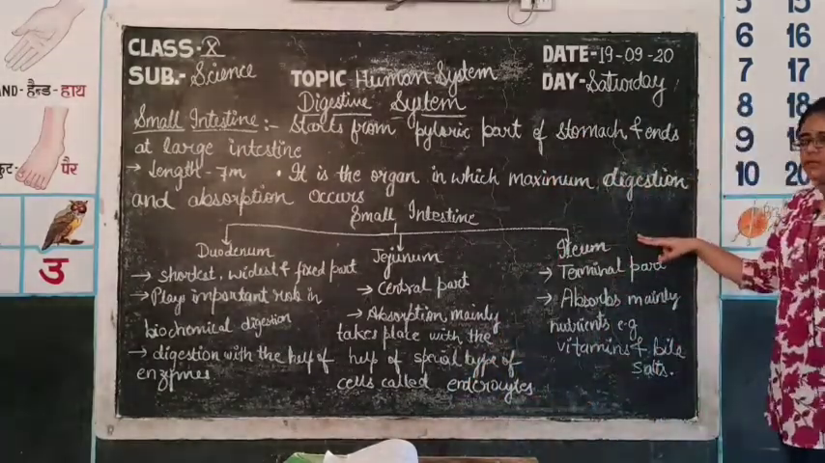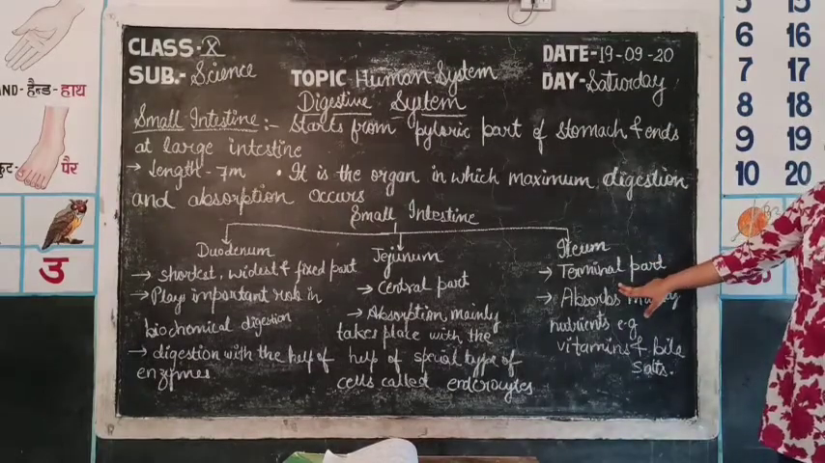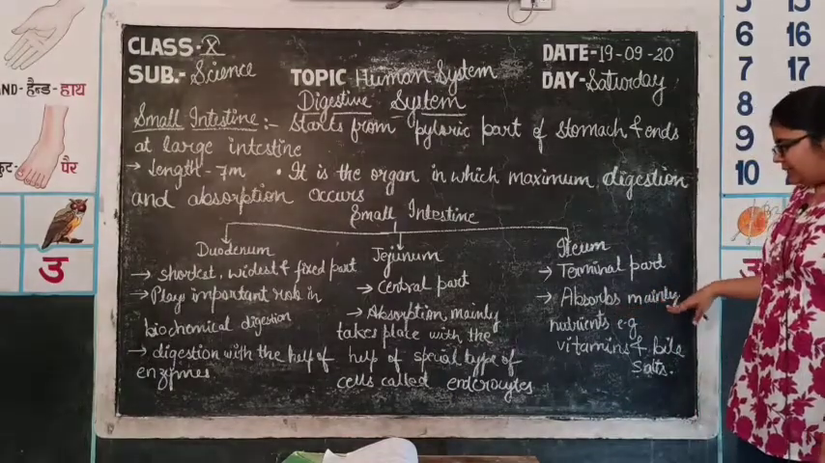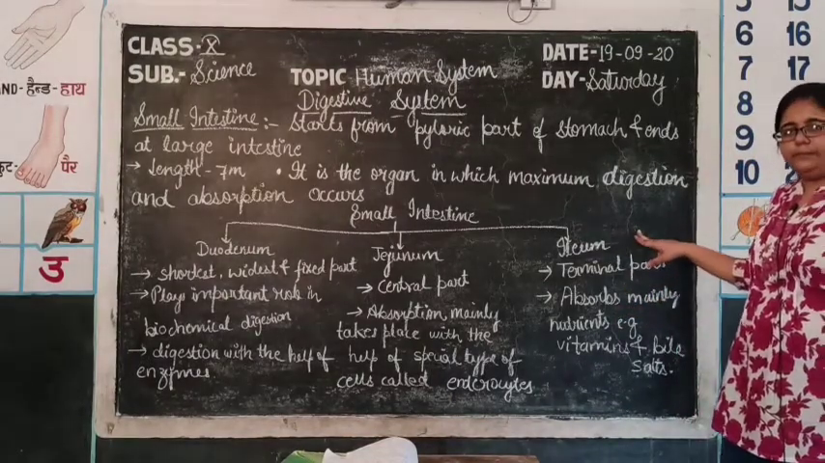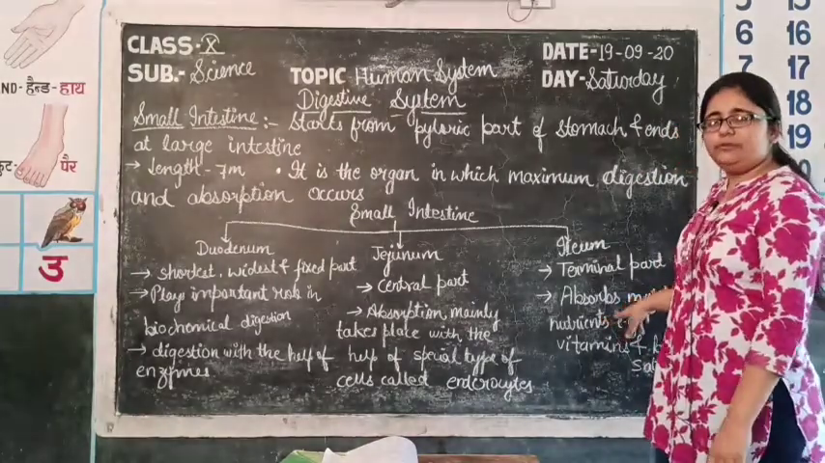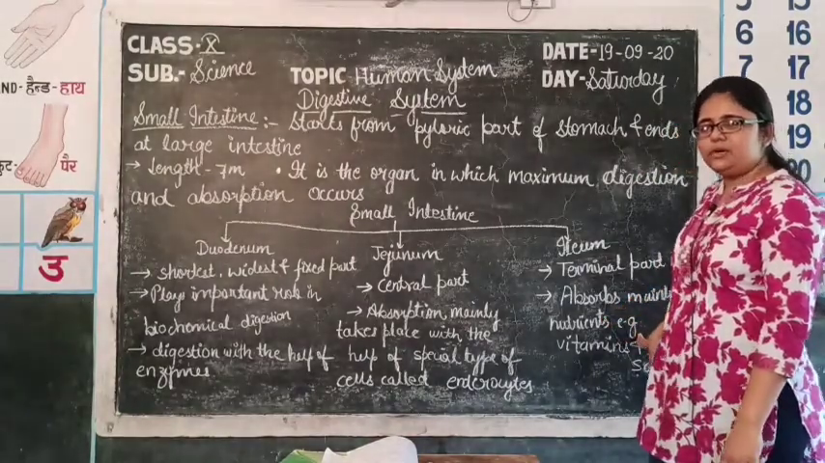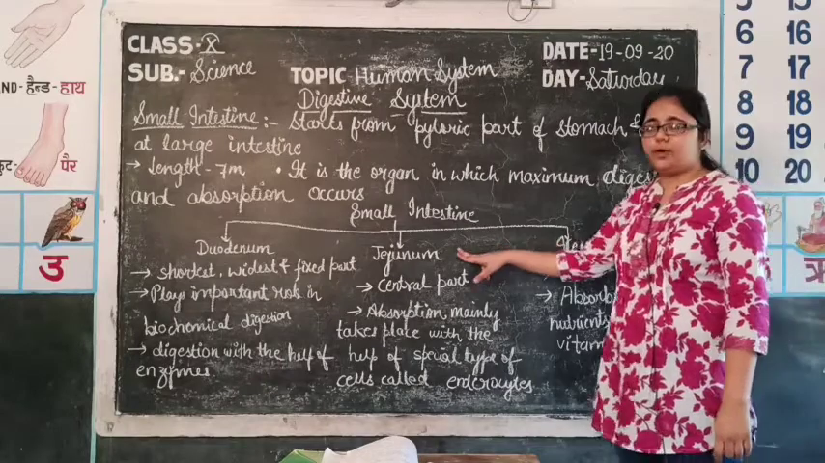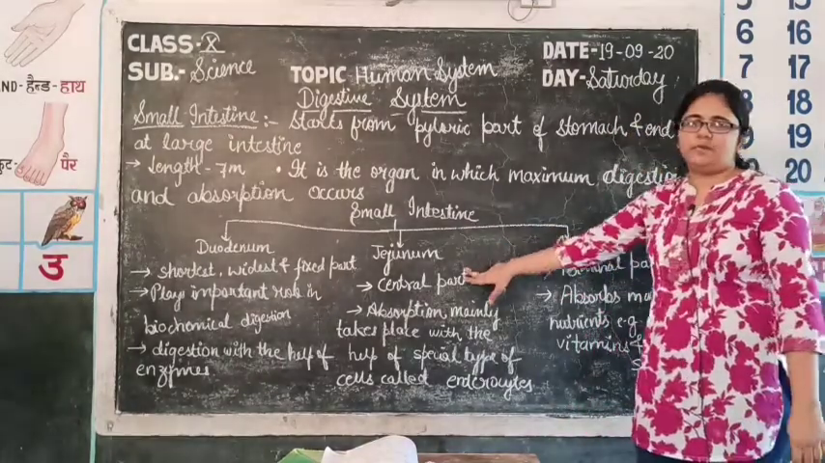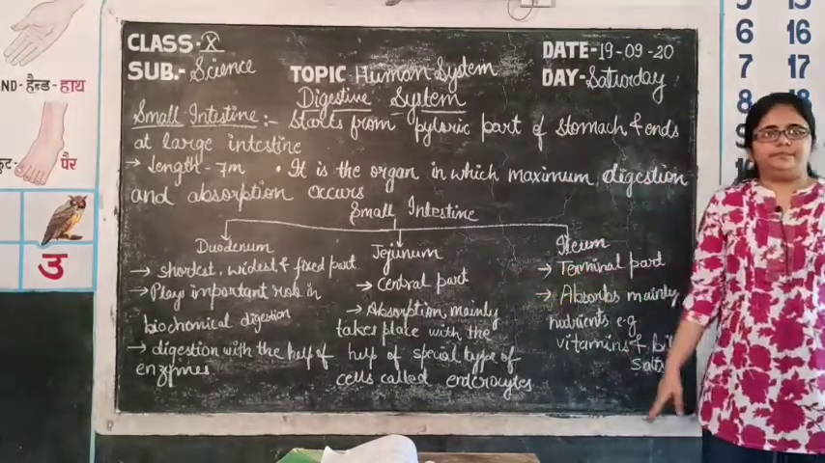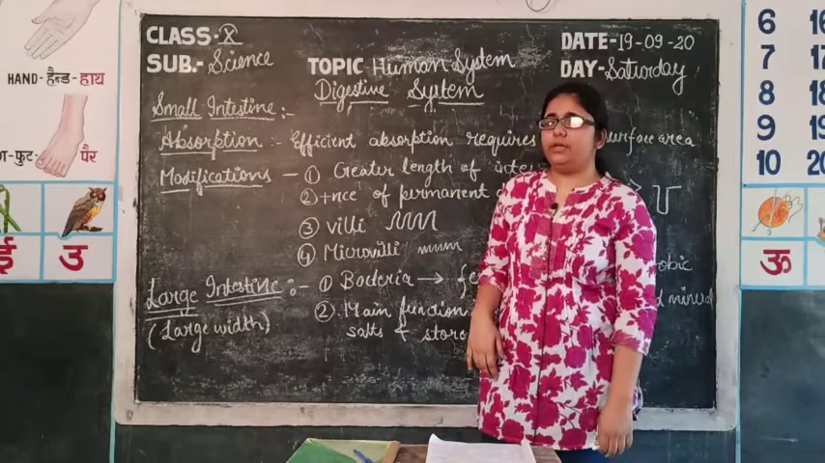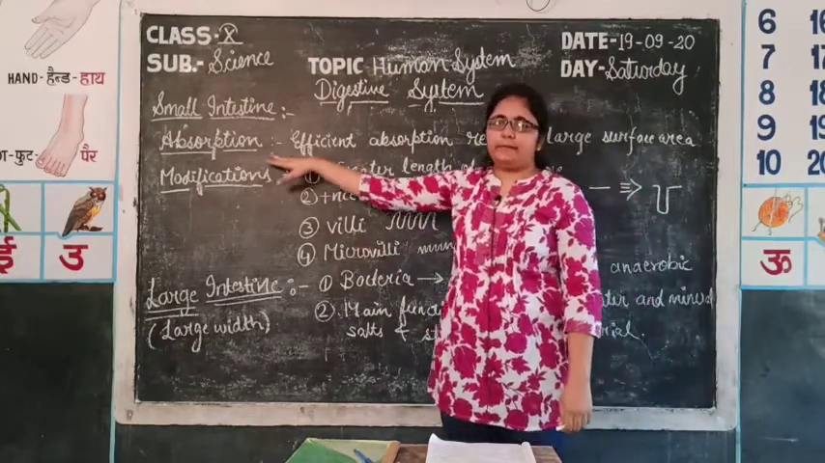Then comes the last part, that is the terminal part of the small intestine. This is the ileum, in which absorption takes place. There is no digestion in the ileum. In the ileum, absorption takes place mainly of nutrients, for example bile salts and vitamins, which are not absorbed in the jejunum. So the ileum just absorbs the things which are not absorbed in the jejunum. Small intestine performs the functions of both, that is digestion as well as absorption.